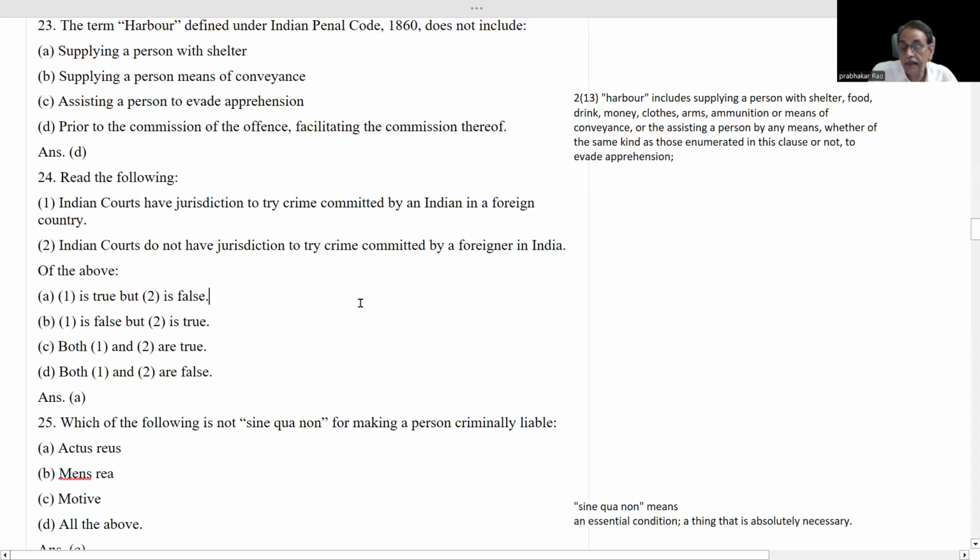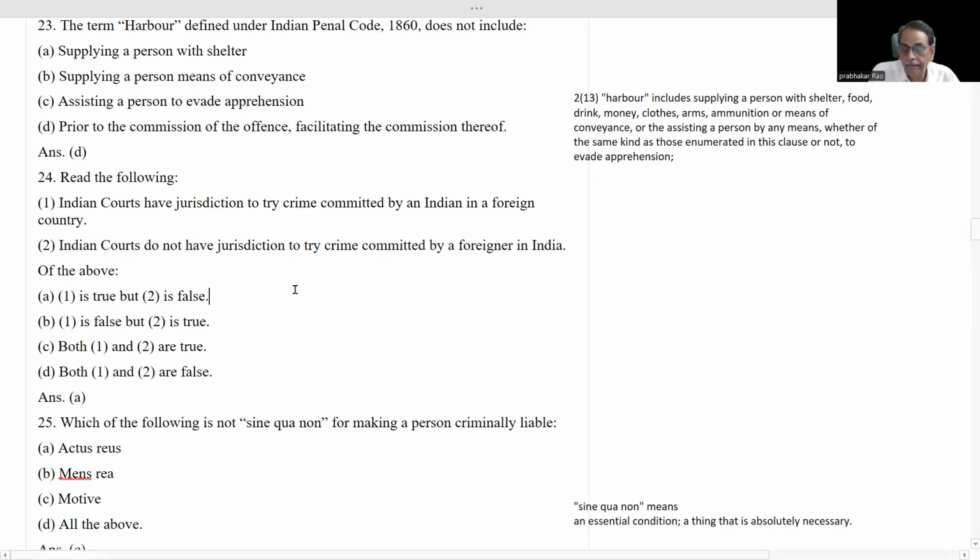Not only that, within 12 nautical miles from the seashore, if any foreigner commits an offense, then it is punishable in Indian jurisdiction. I will give you an example.